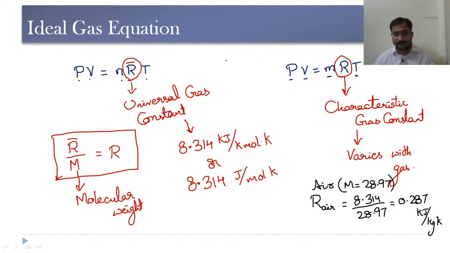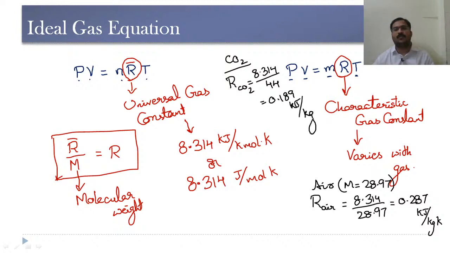Whereas if you take carbon dioxide, then the characteristic gas constant of carbon dioxide will be different. It will be 8.314 by 44, the molecular weight of carbon dioxide. So this will be approximately 0.189 kilojoule per kg Kelvin. So for each gas, the gas constant will be different. It is called the characteristic gas constant, or sometimes just the gas constant. So try to remember the relation between the characteristic gas constant and the universal gas constant.